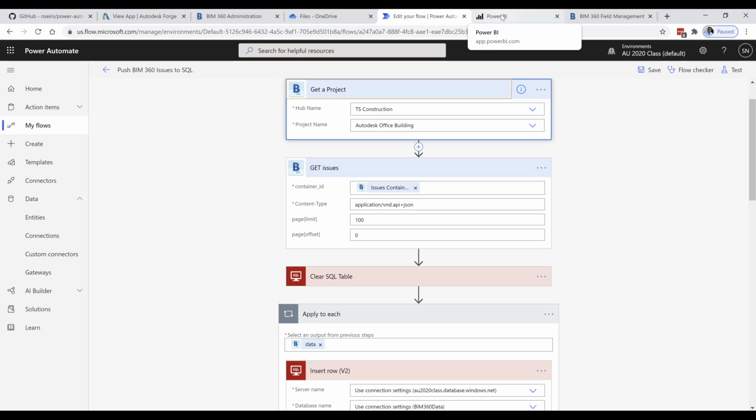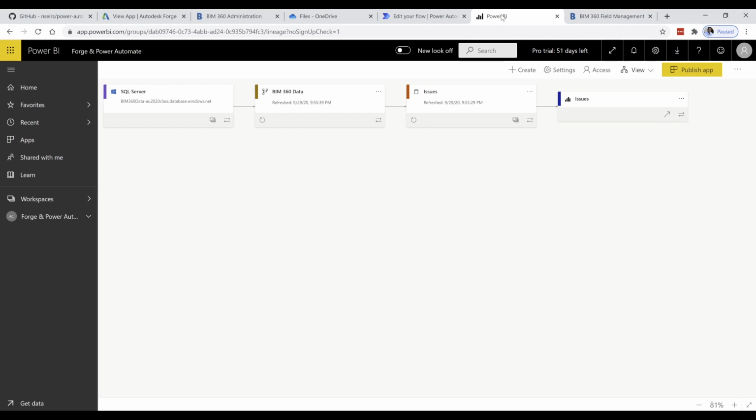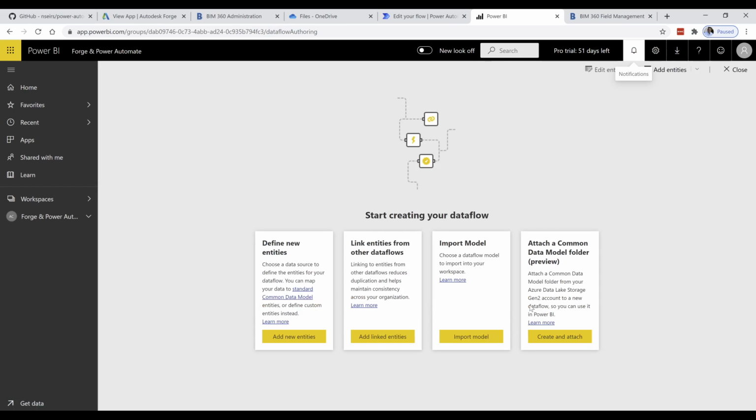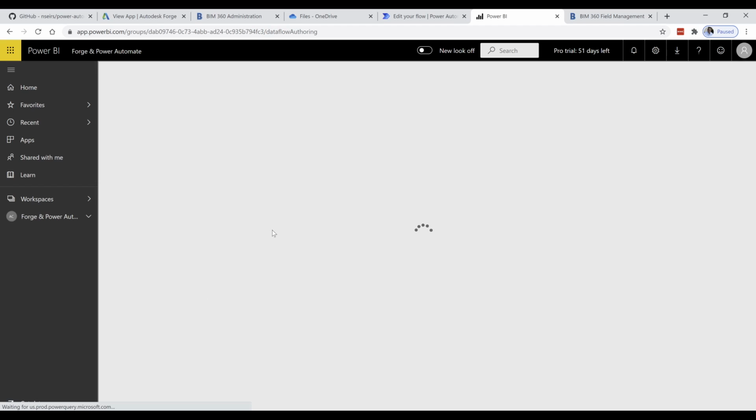Next, let's take a look at how you can automate this entire thing and put it on schedule. Basically, in Power BI, you can define a data flow. Let's say we're defining a new one.